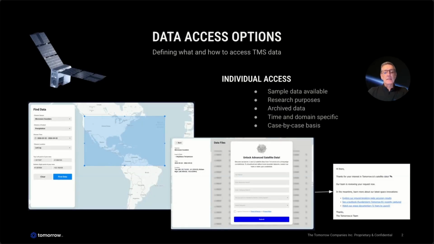But we also provide data access for research purposes. In this case, you have access to archive data for a specific time period and spatial domain. In the web page, you can submit your request, which will be evaluated on a case-by-case basis. You will receive an email about the review process and how to access the data that was requested.